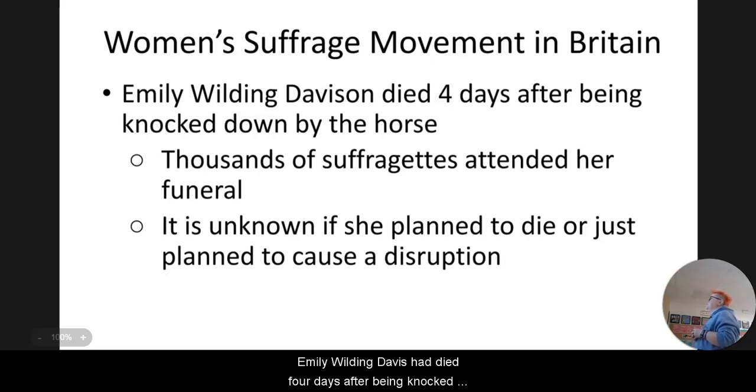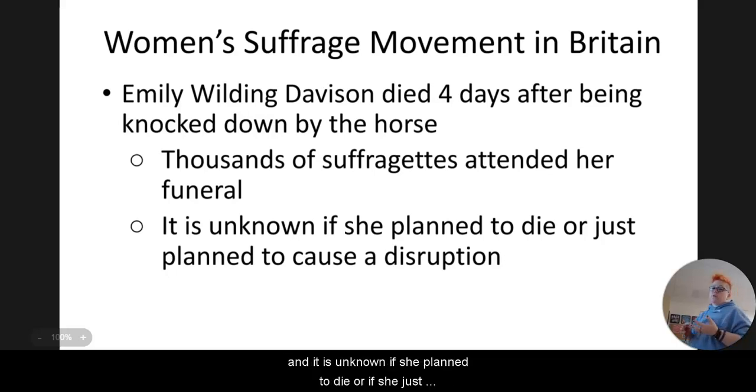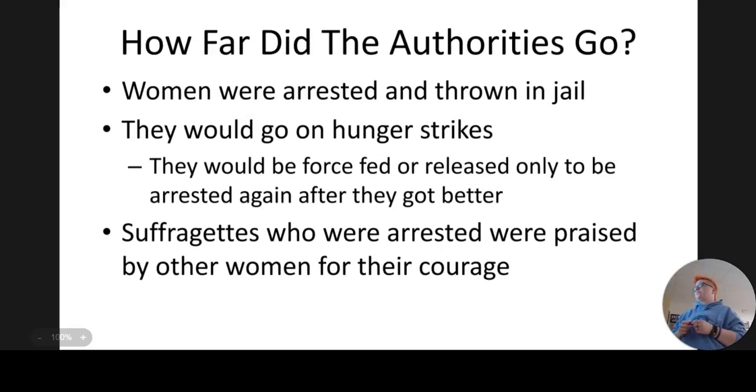Emily Wilding Davison died 4 days after being knocked down by a horse. The video that is right after this one is about Emily Wilding Davison for you to watch to learn more about her. She is a suffragette who attempted to go after her right to vote, and she was much more on that militant side. Thousands of suffragettes attended her funeral, and it is unknown if she planned to die or if she just planned to cause a disruption at the race that she was at.